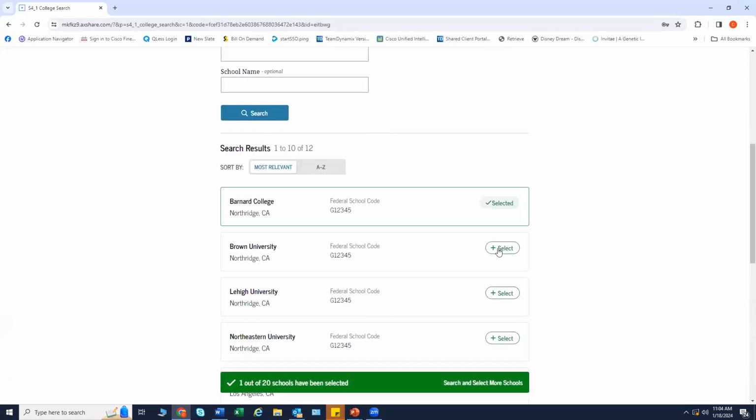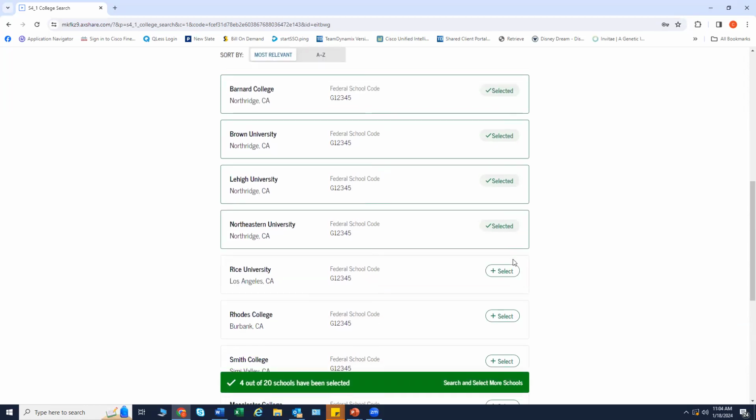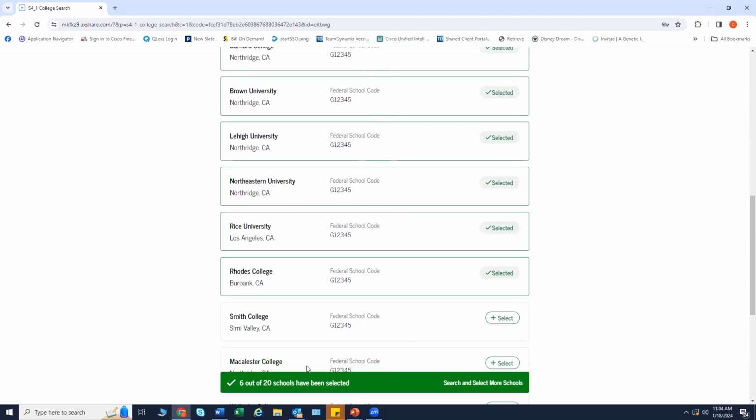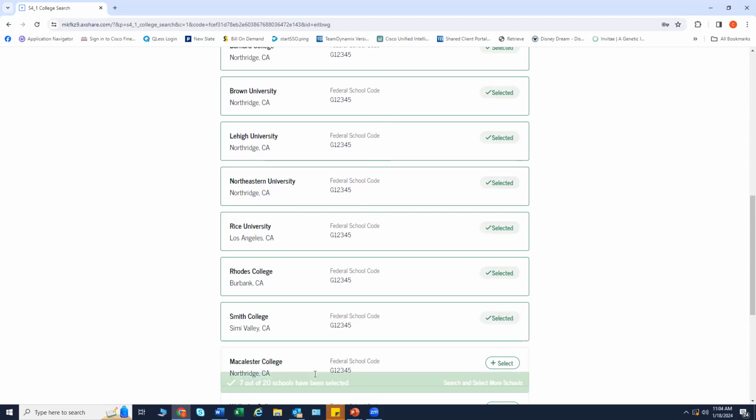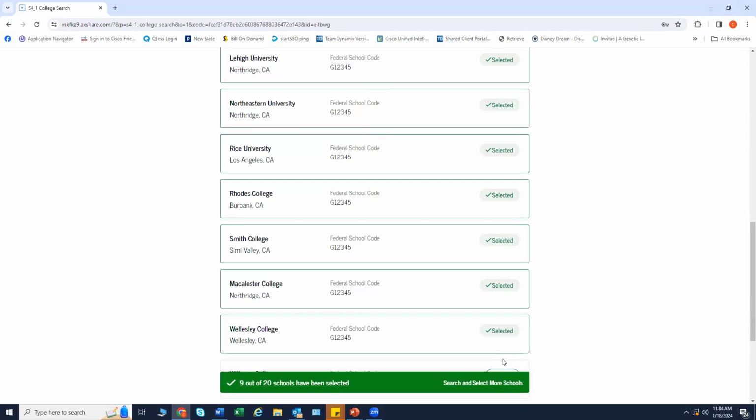I'm going to just select the first few colleges that are listed here. I'd like to point out at the bottom, you can see as you're selecting, it gives you 8 out of 20 schools have been selected.